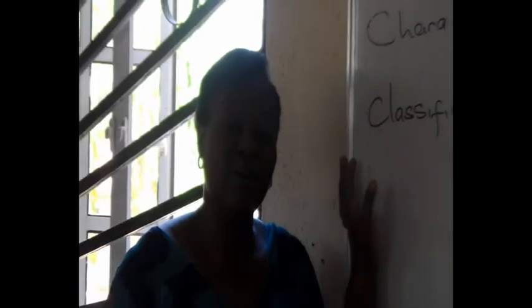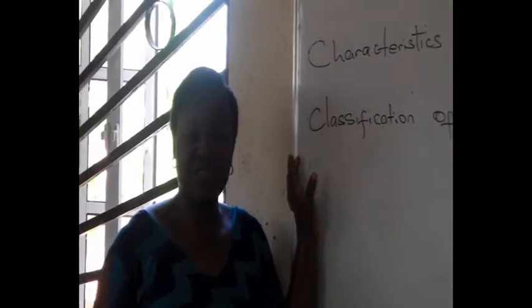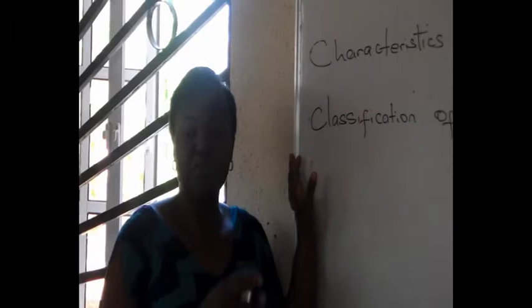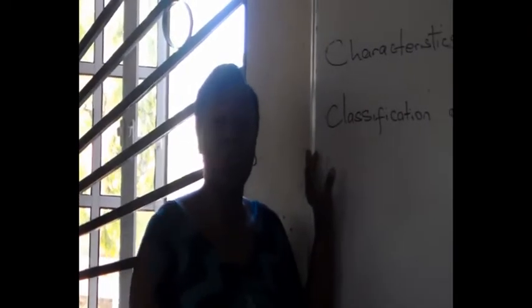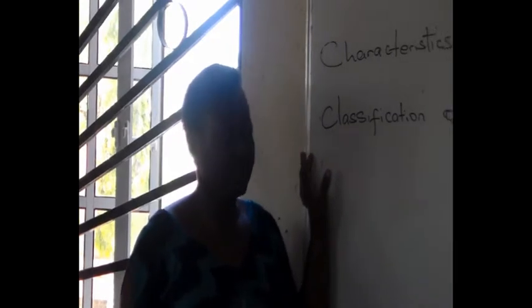We have 5 groups of living things. We use what we call the kingdoms to classify them. We have the Monera kingdom, we have the Protista kingdom, we have the fungi, we have plantae, and we have animalia. Now there are some organisms I'll mention and you think naturally they should have been under plant kingdom or under animal kingdom, but we put them in these other smaller groups. You are going to look at their characteristics, and the characteristics will help us to know why we place them in those kingdoms. Let's start with Monera.